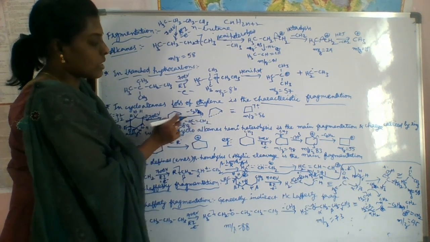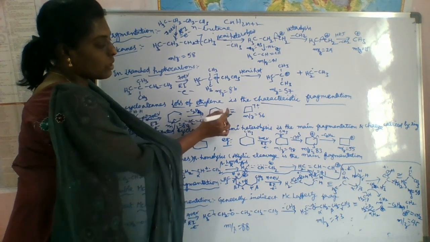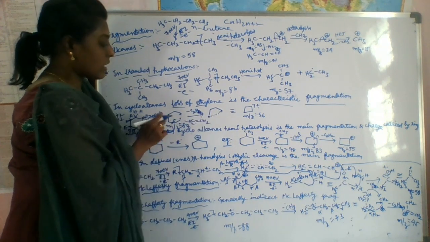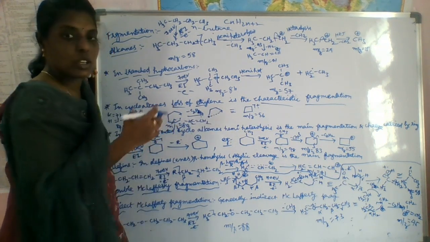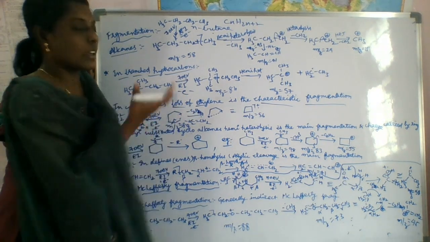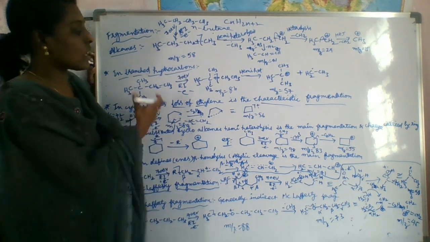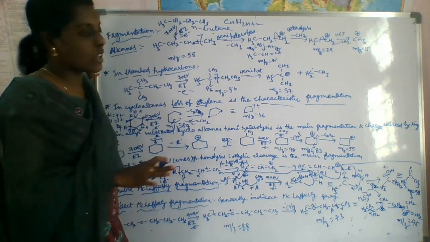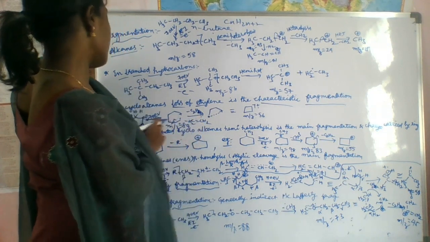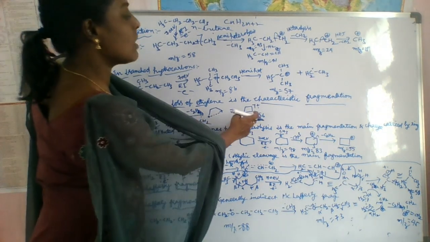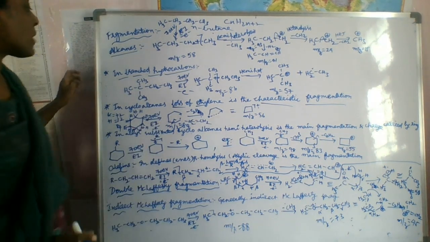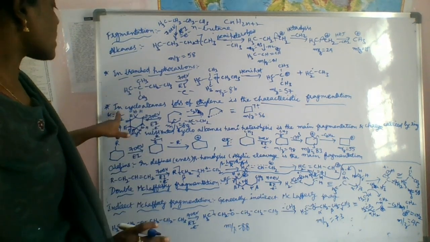Here we get the positive charge and a radical, meaning a radical cation. If you eliminate a neutral molecule from a radical cation, you again get a radical cation. You eliminate 28 from 84 and get the 56 fragment. This is the fragmentation process in cycloalkanes.